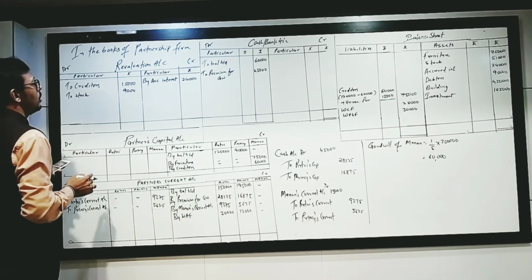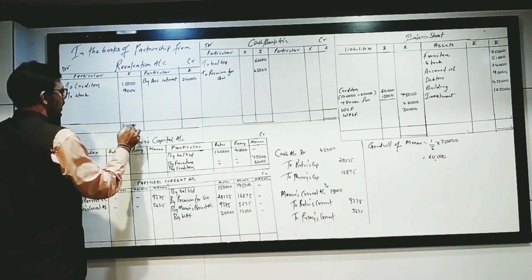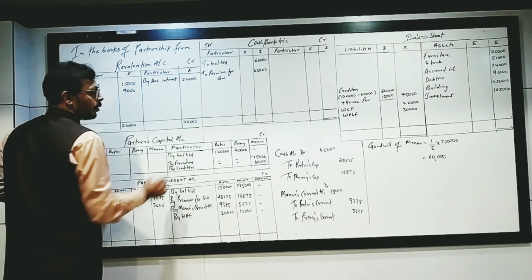First, the revaluation account. As you can see, both sides are tallying at 24,000.